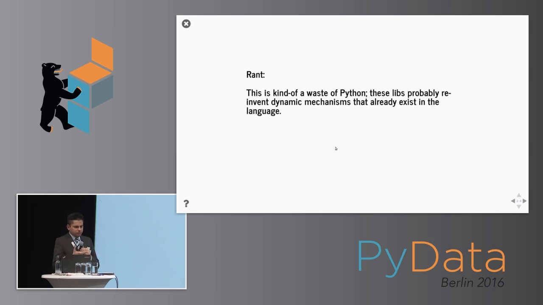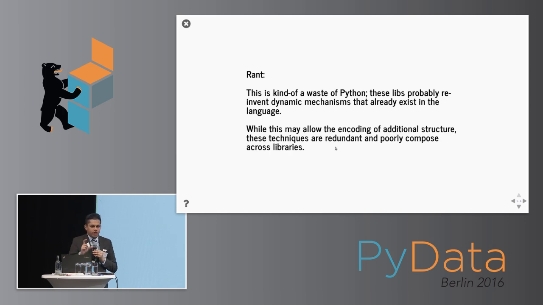Because it turns out that these libraries inevitably reinvent dynamic mechanisms that are available in the language themselves. And very rarely do you see those dynamic mechanisms invented in order to get around limitations in Python. So for example, every large system I've seen invents its own configuration system, except the import mechanism and import hooks built into the Python language itself give you quite a bit of what you'd consider to need in a simple configuration system. You have the ability to define things in some format, a Python file.